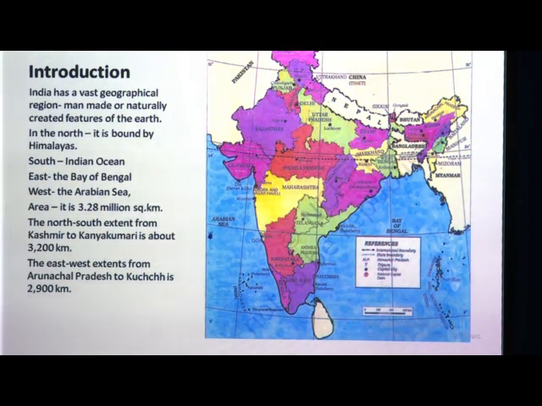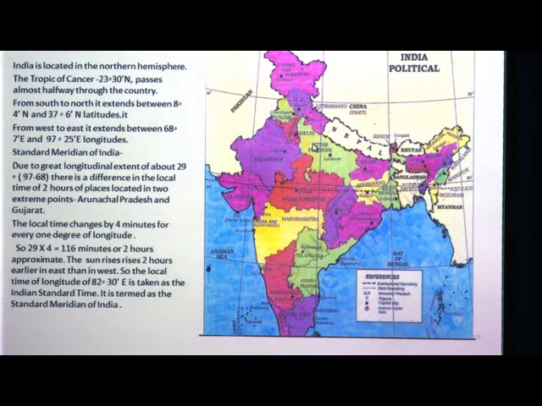Then the north-south extent from Kashmir to Kanyakumari is about 3200 kilometers, and from Arunachal Pradesh to Kutch is about 2900 kilometers. Then we have seen the location: the Tropic of Cancer passes through almost half of our country.